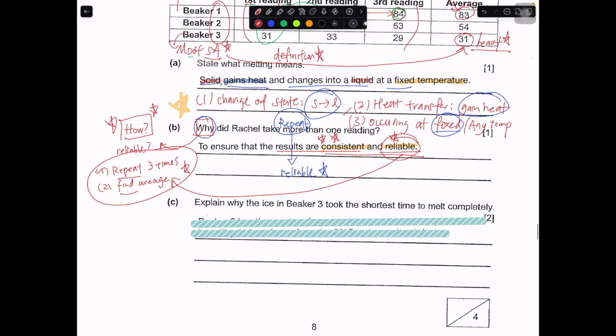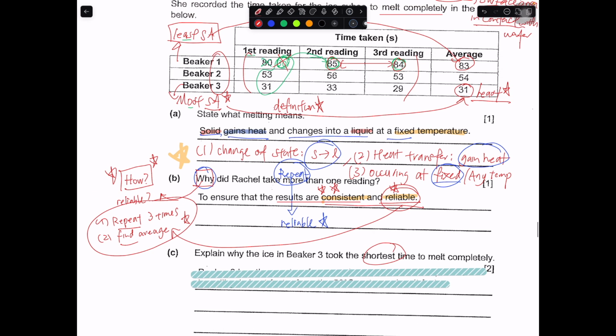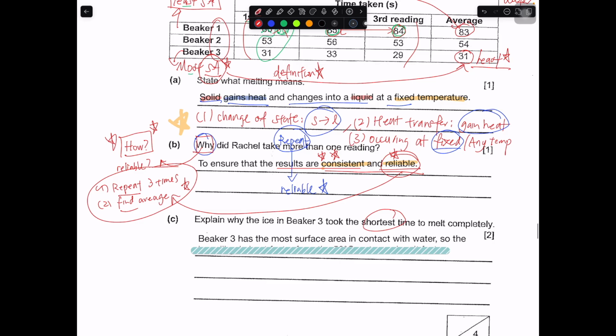Okay, so explain why the ice in beaker 3 took the shortest time to melt completely. So this must be related to the surface area. You can explain it in this way: beaker 3 had the most surface area in contact with the water, so the ice will gain heat fastest from the 50 degrees water and melt fastest. This will allow you to answer the question completely on this part.